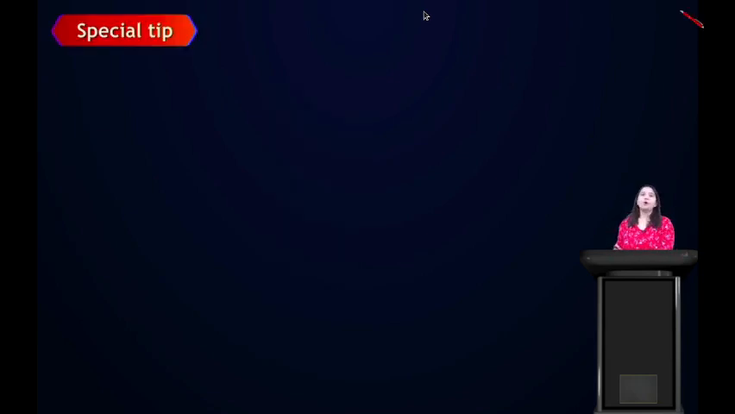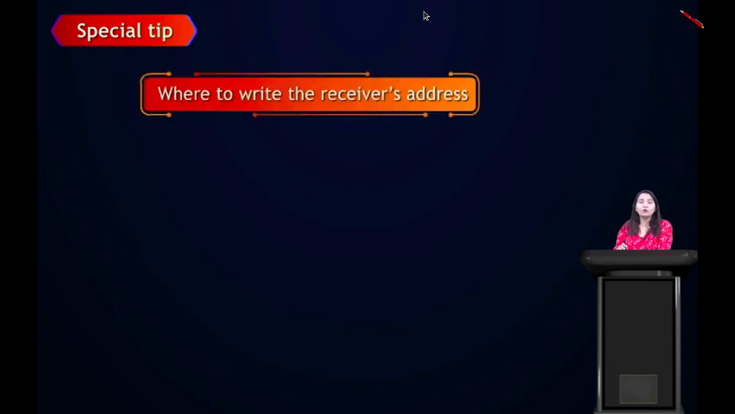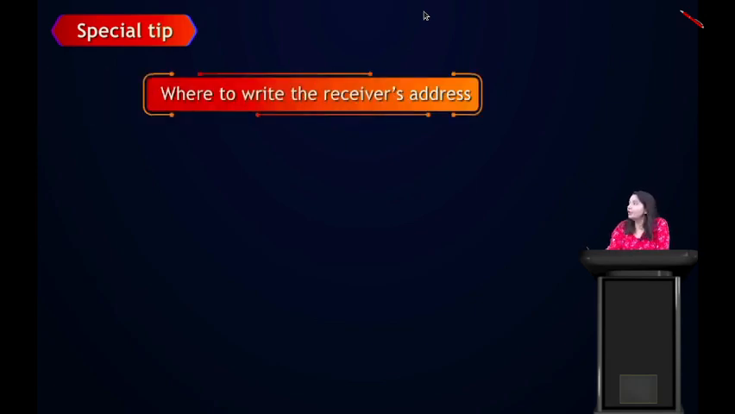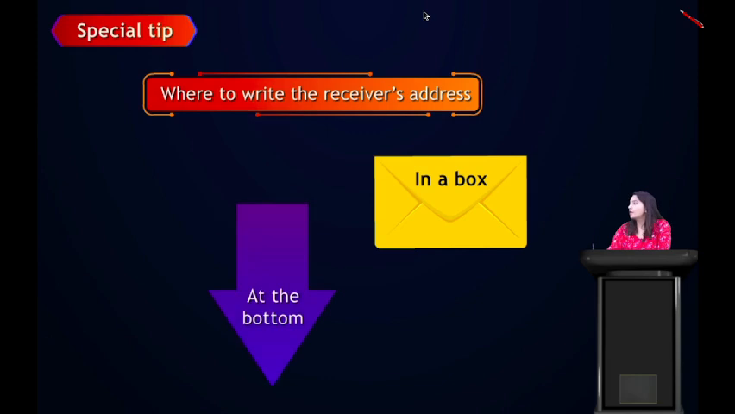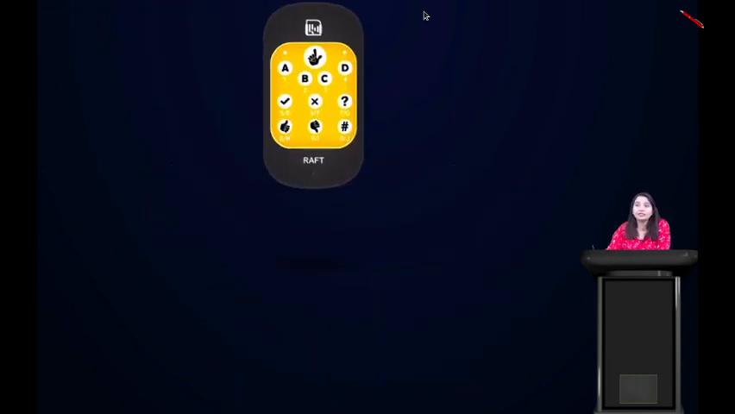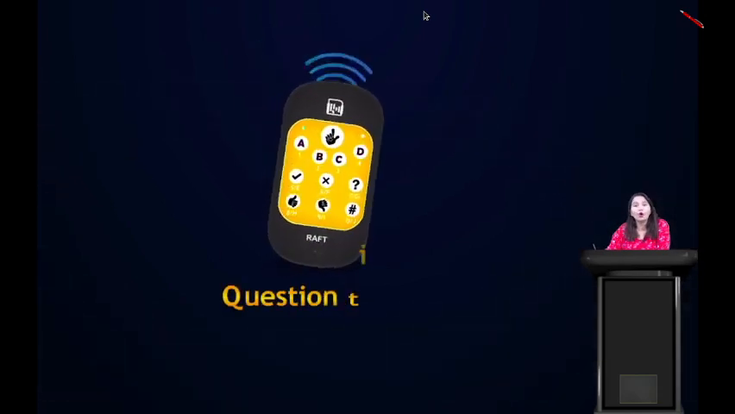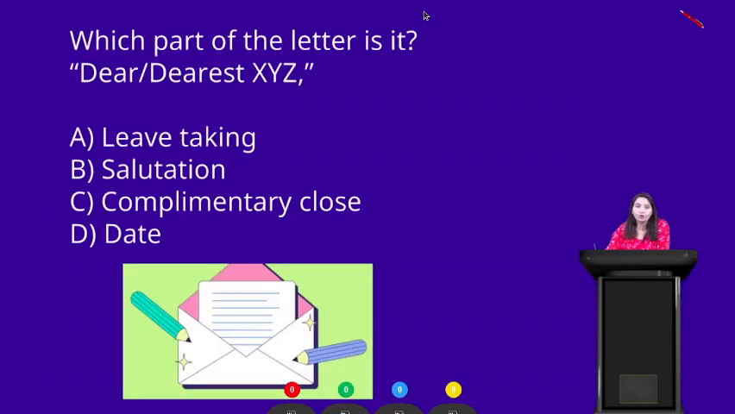A special tip to write a letter, basically an informal letter. Where to write the receiver's address? In a box at the bottom. You should always just keep in your mind, you should always write the receiver's address at the bottom of the letter. Clear?